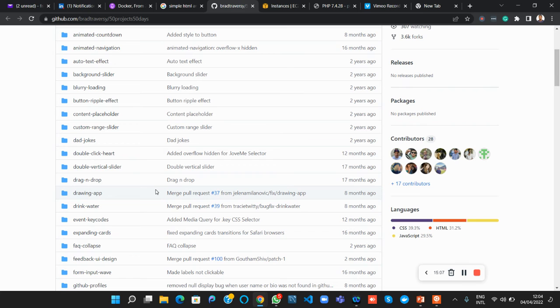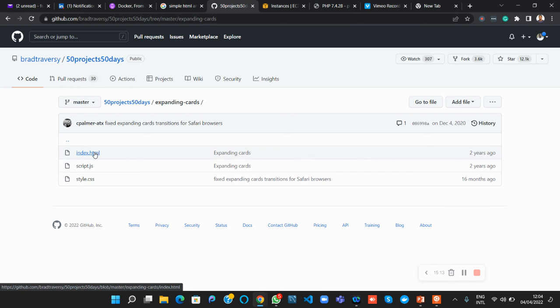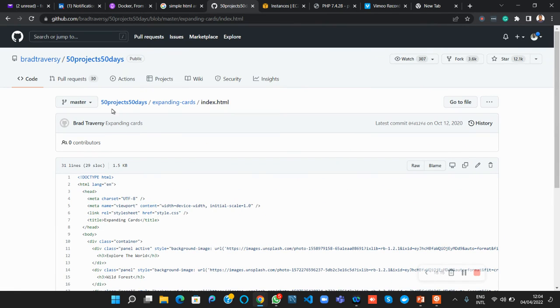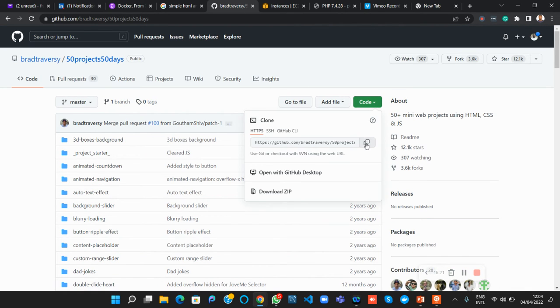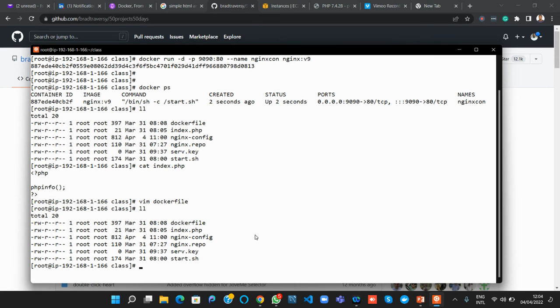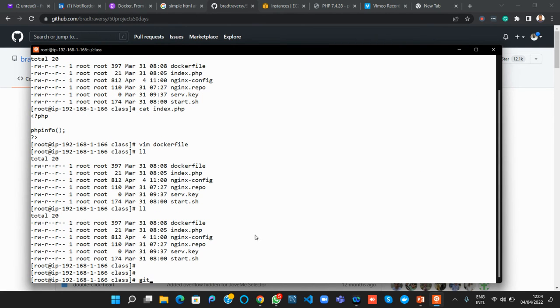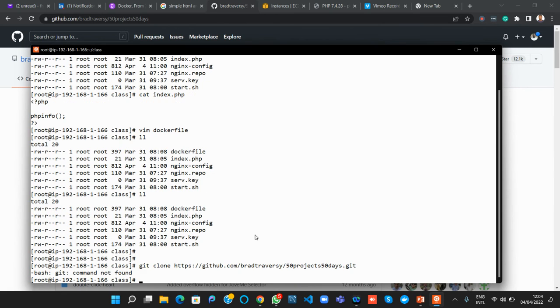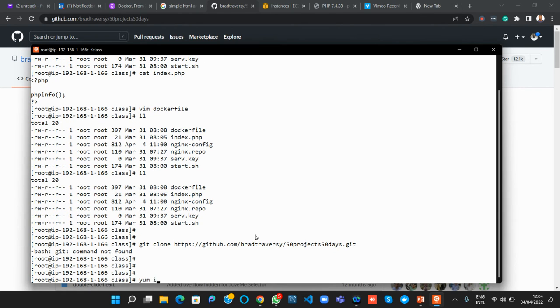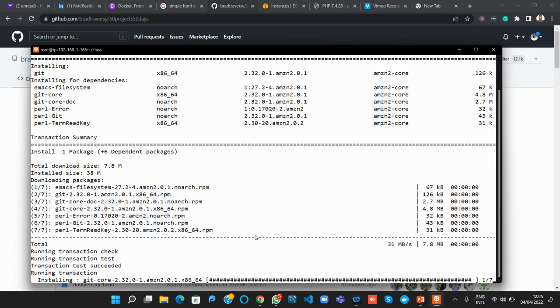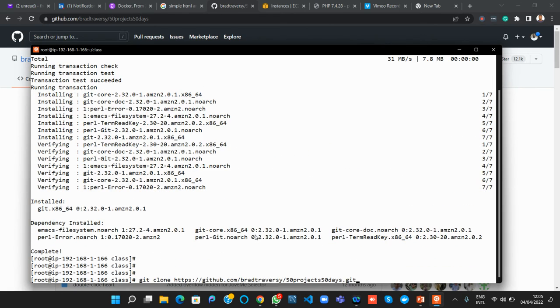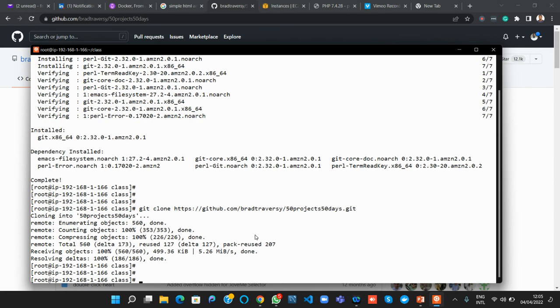Expanding cards, all right. It will be a nice application. So this is what I'll do. I'll copy that, come to my terminal, and do git clone. Do I have git here? No. Yum install git. So git clone that.